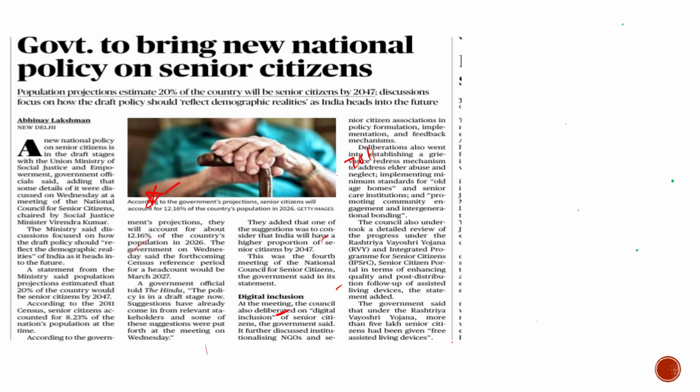So was the case with this article. There was the mention of the Rashtriya Vayoshri Yojana. The government has highlighted its achievements, how it has helped the old age people in achieving different milestones. According to the data in this news article, approximately 5% of the senior citizens were given assistance through this scheme.